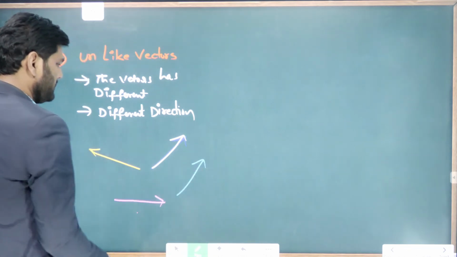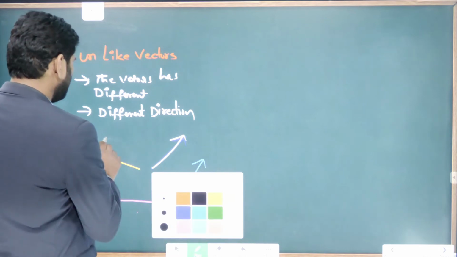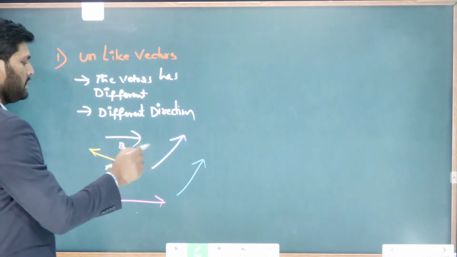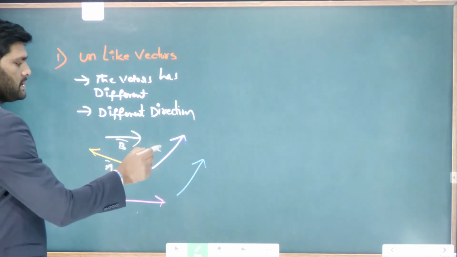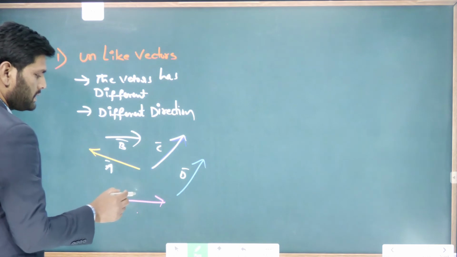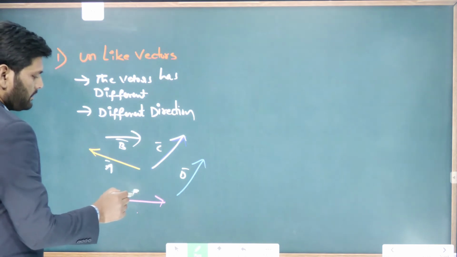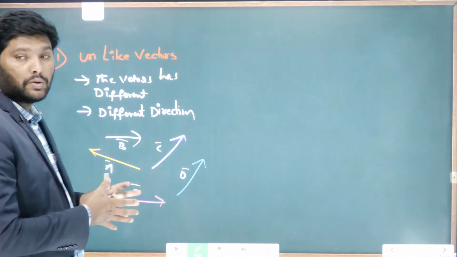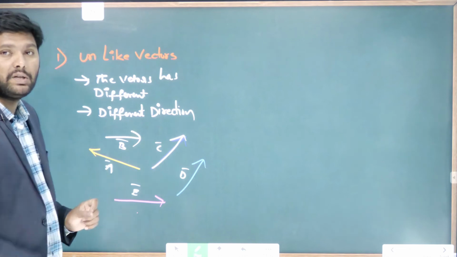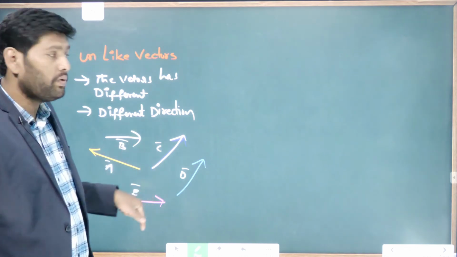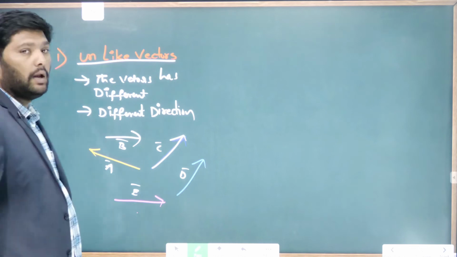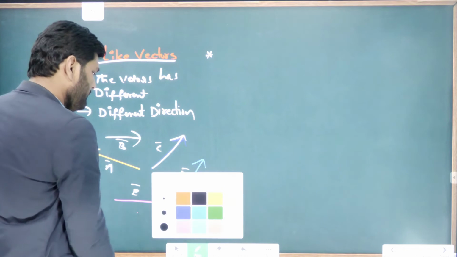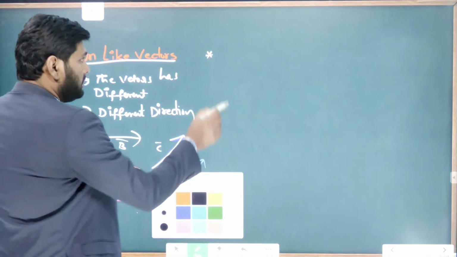This is A bar, this is B bar, this is C bar, this is D bar, this is some E bar. So this is the way many vectors we have. But these many vectors have different magnitude and are acting in different directions. Those vectors are known as what kind of vectors? Unlike vectors.